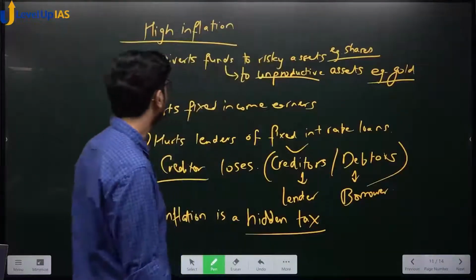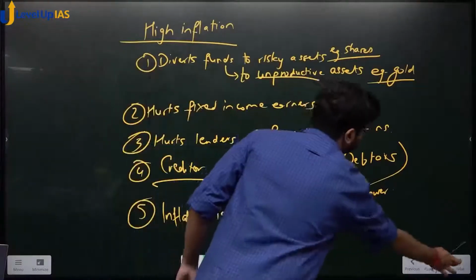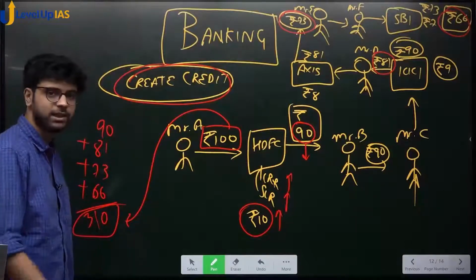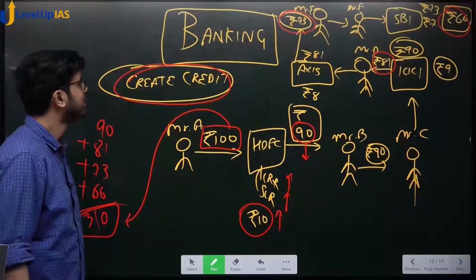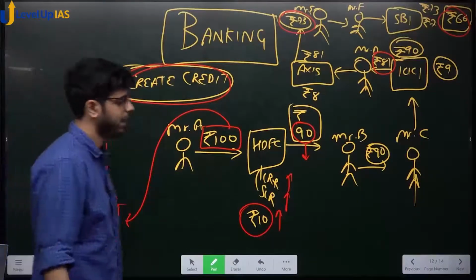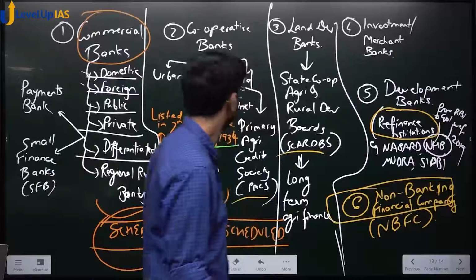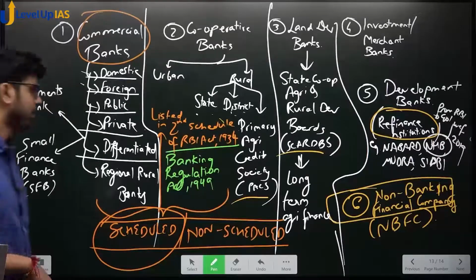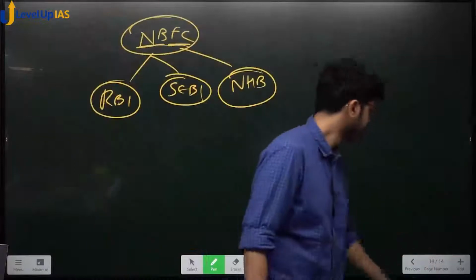I want to go slowly because these are very new concepts for you. So maybe you can pause here and take a screenshot. I don't think you will be drawing this. So you pause here, take a screenshot if you want. Then next, this is very important. You pause here and write this down. This will help you to understand the structure of banking in our economy. Right? Next, we go here.